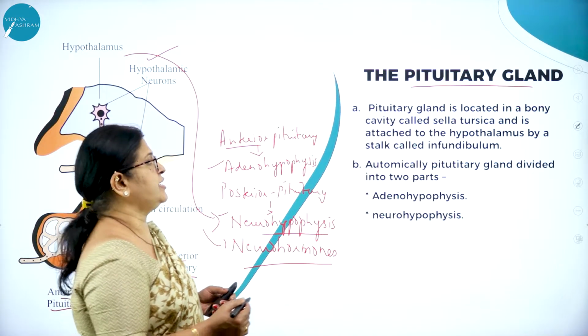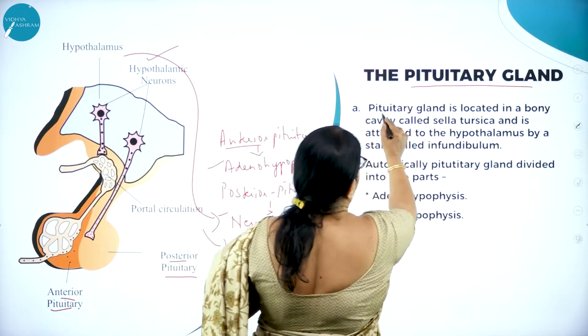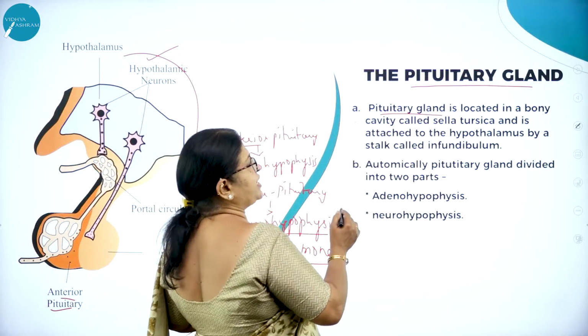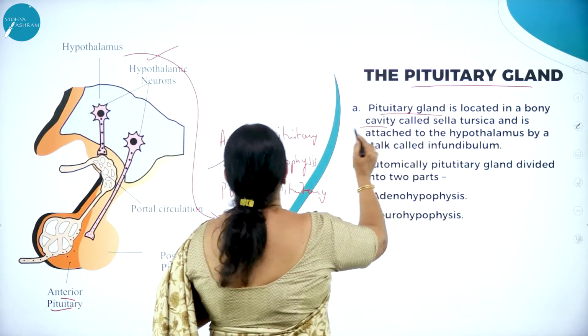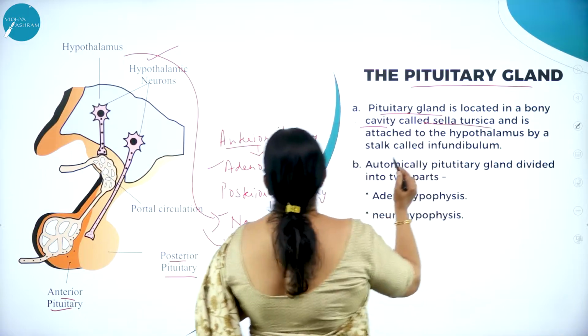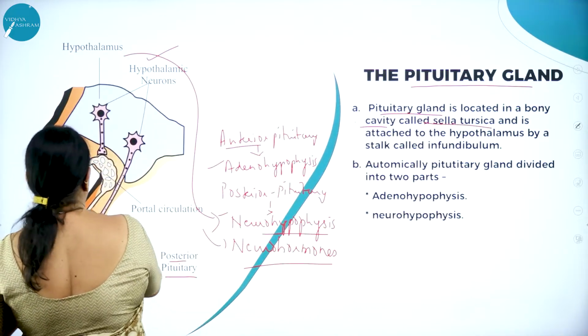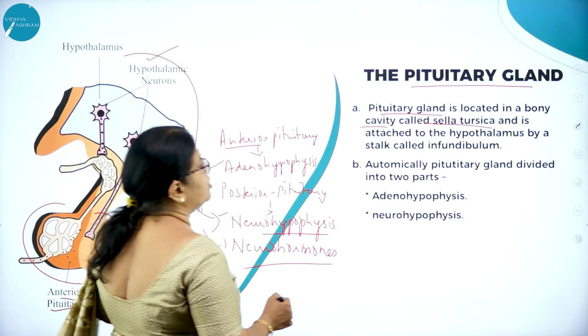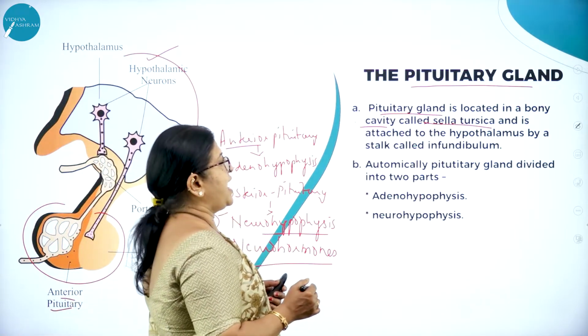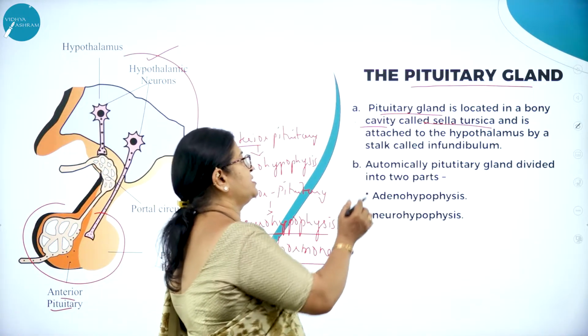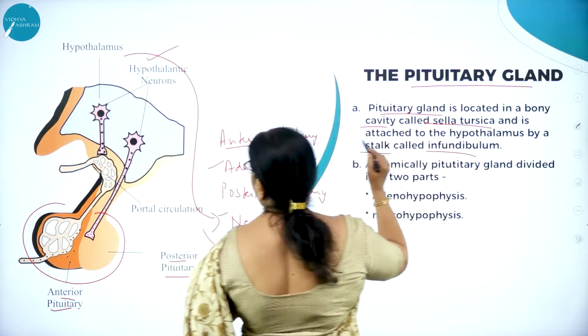Now let us go into detail about this very important endocrine gland, the master gland, that is the pituitary gland. So where is the pituitary gland located? The pituitary gland is located in a bony cavity. Here you can see it is called sella turcica. It is enclosed in a bony cavity called sella turcica and is attached to the hypothalamus by a stalk called infundibulum.